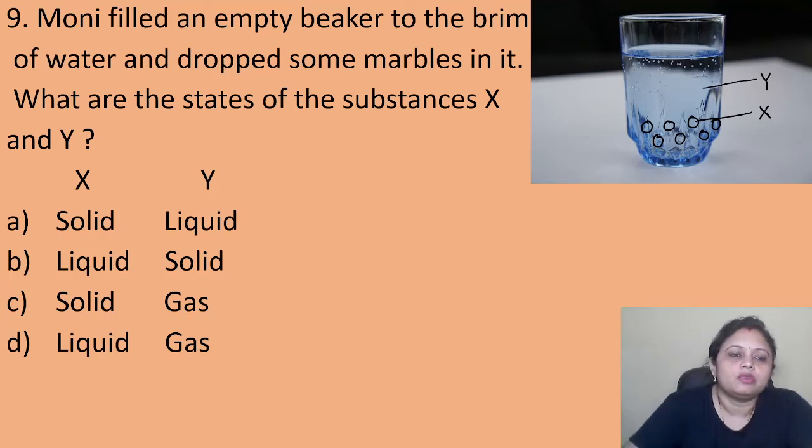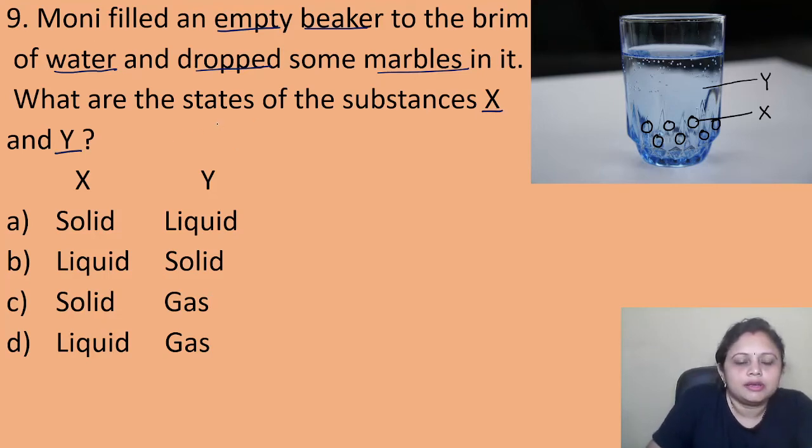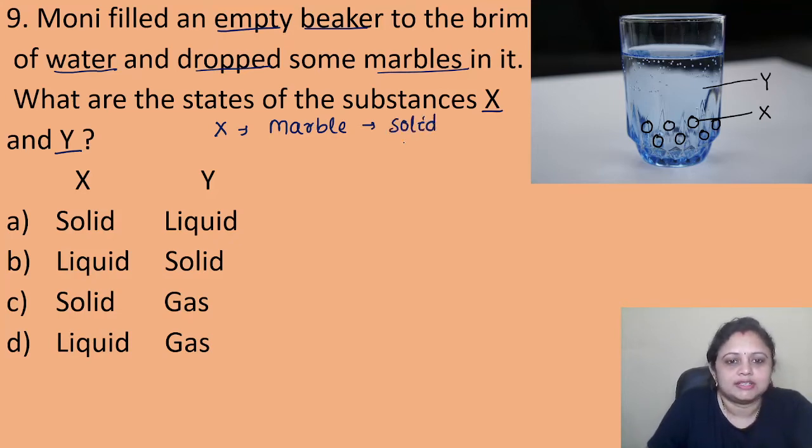So here Moni filled an empty beaker to the brim of water and dropped some marbles in it. Here X is the marble. So the marble, it is present in the solid state, right?